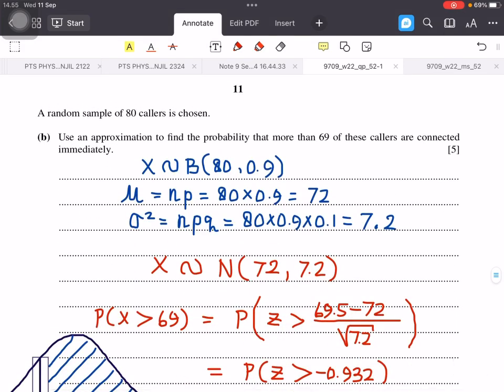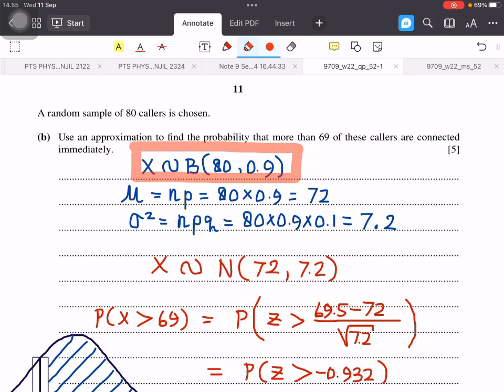And then a random sample of 80 callers is chosen. B. Use an approximation to find the probability that more than 69 of these callers are connected immediately. So for this one, X still follows the binomial distribution, but the number n, the random sample, is quite big, 80, and the probability of success is still 0.9.